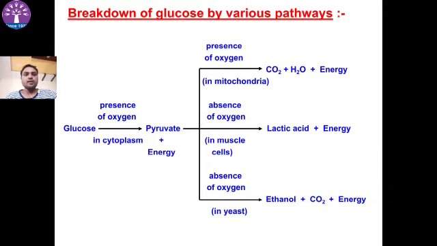Breakdown of glucose by various pathways. Glucose turns into pyruvate in the cytoplasm in the presence of oxygen. Then this pyruvate is broken down and energy is released in the mitochondria. Carbon dioxide and water are the waste products. Then in the absence of oxygen in muscle cells, lactic acid is formed and energy is released. In the absence of oxygen in yeast, ethanol and carbon dioxide are formed and energy is released. So these are the three pathways of breakdown of glucose.